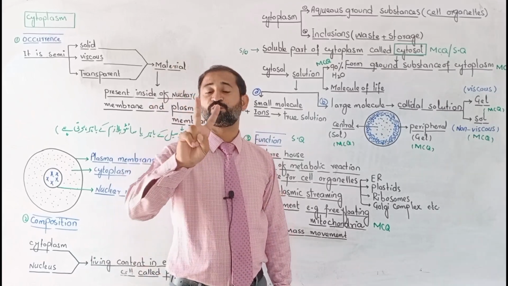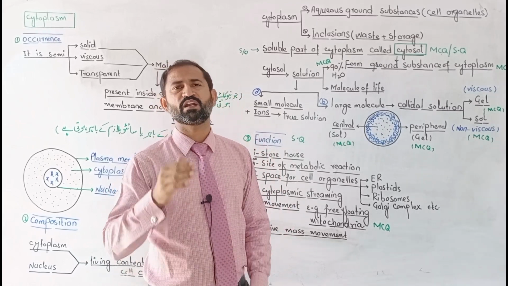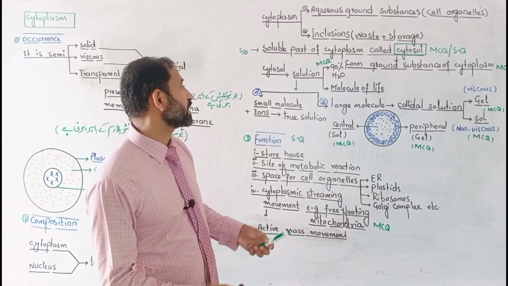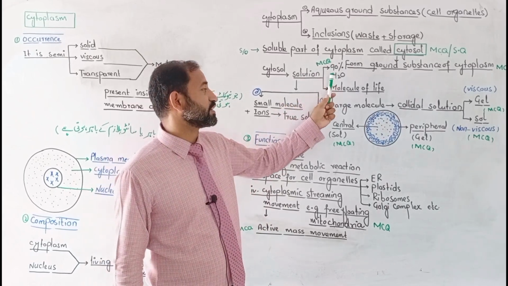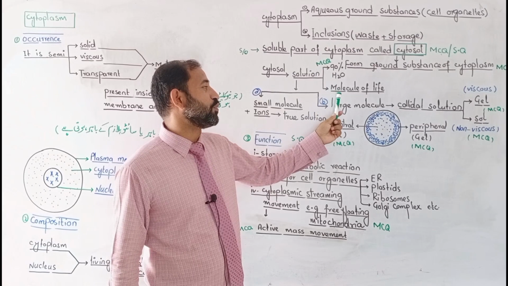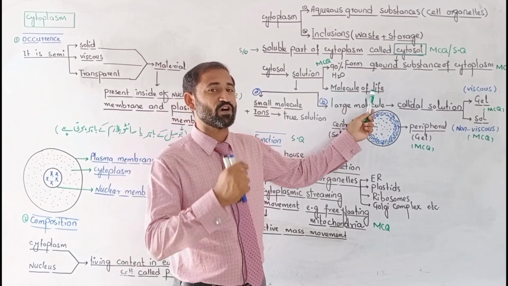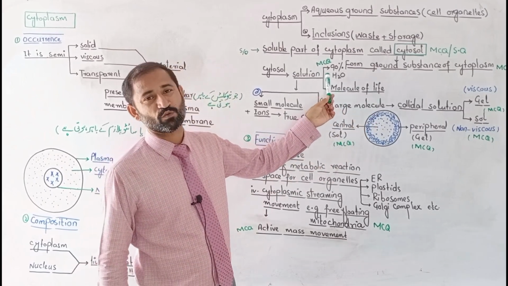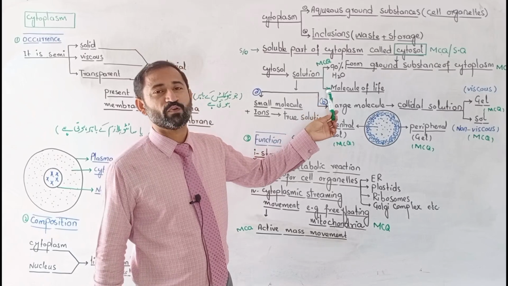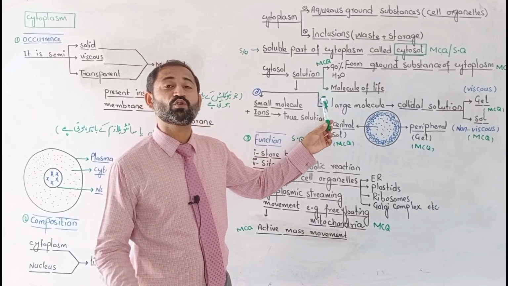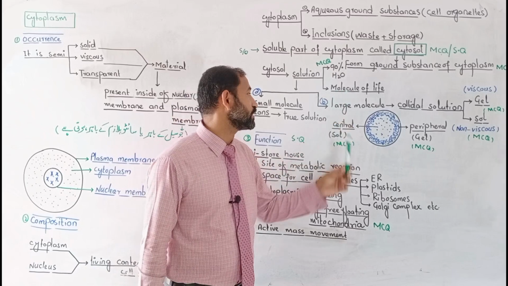The cytosol is divided into two different components. Number one, it consists of 90% water, and the remaining molecules of life. Now it is clear from this that if 90% is water, then except water, other material will contribute only 10% of the cytosol.